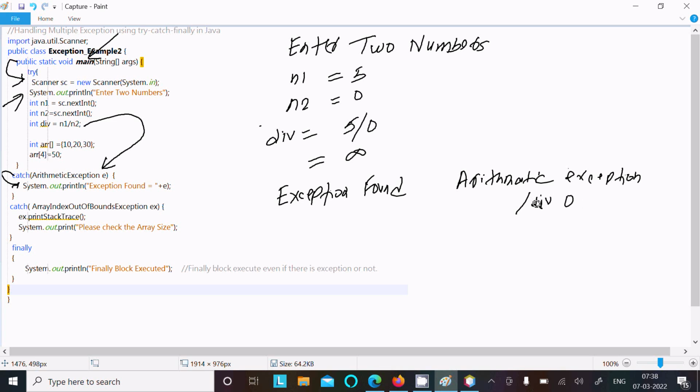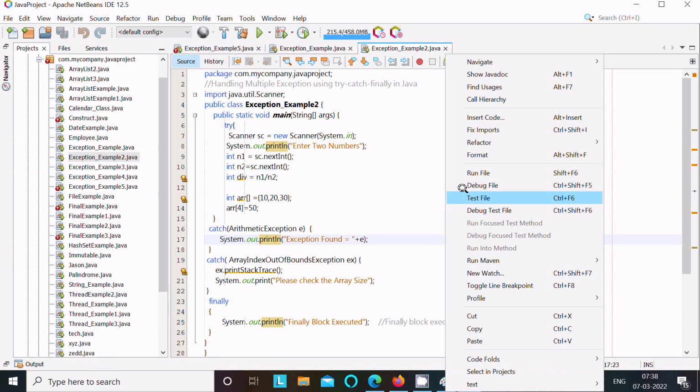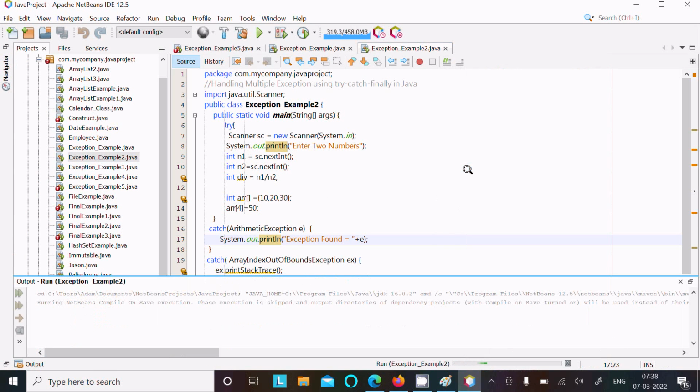Okay, now after that, what we want to execute comes after, and that is finally. So here finally comes and it displays finally block executed. Finally block is executed. Okay, this is there. So now you can see the code here, and now you can see the output here.